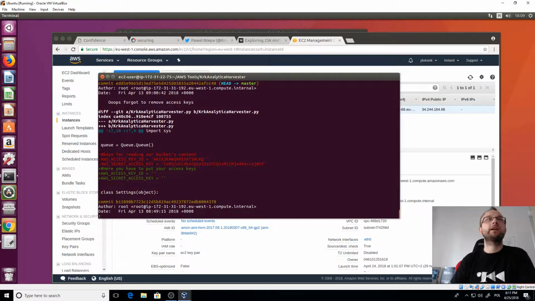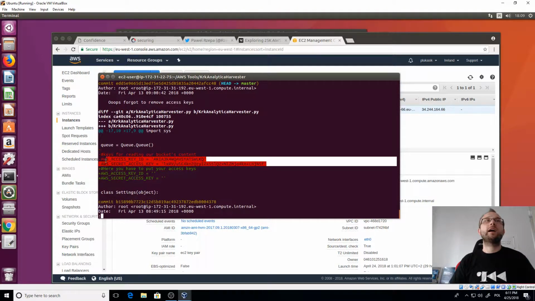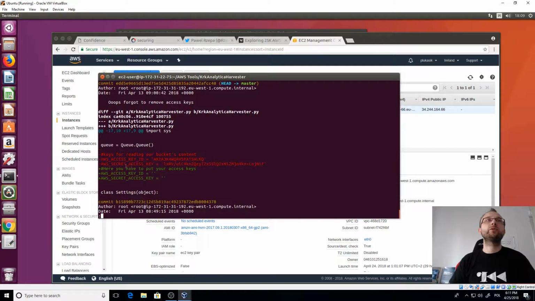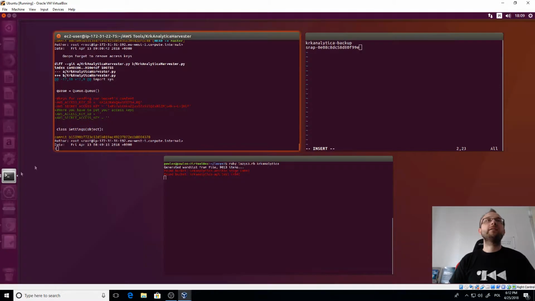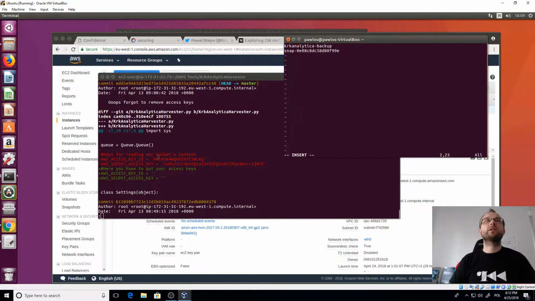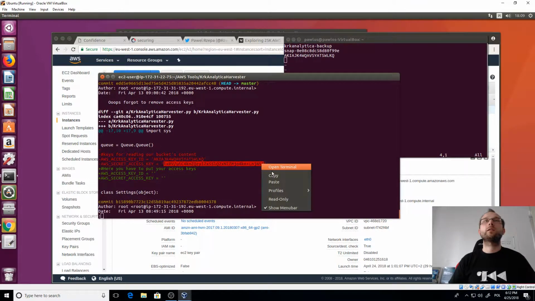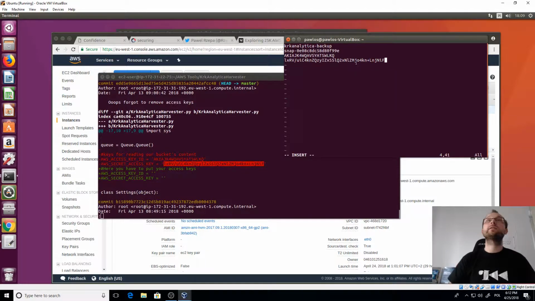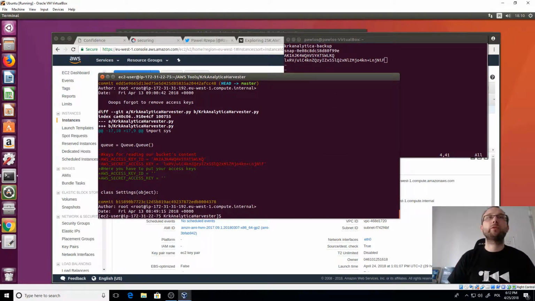And if we just query a bit with a bit more information, we can immediately see the AWS access key and AWS secret access key. And yep, we can use that. So maybe let's just copy to our notes for a second. And this one. So we have that. So that's almost everything we need.